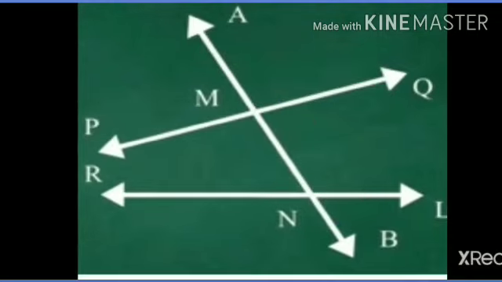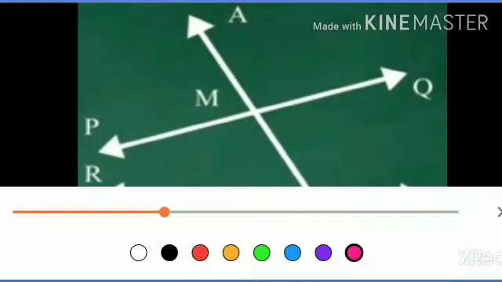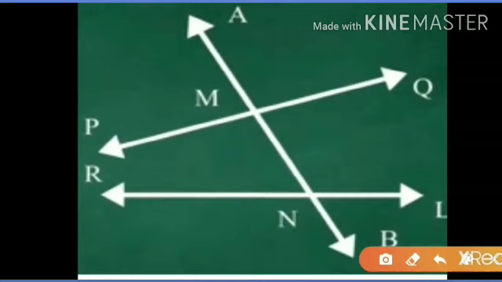We have to find the third pair of corresponding angles. See in the diagram, angle AMP and angle MNR. Now, in case of these angles, their direction is same and they lie on the same side of the transversal. Therefore, angle AMP and angle MNR is the third pair of corresponding angles.